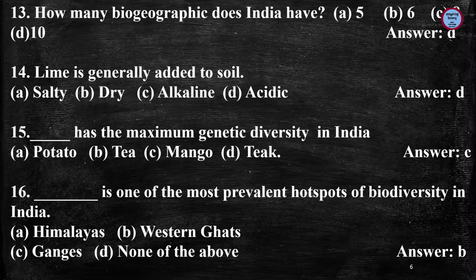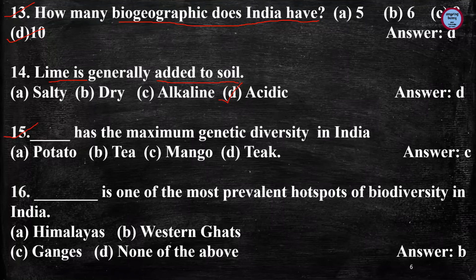Now next question is, how many biogeographic zones does India have? And the answer is 10. Next question, lime is generally added to soil to make the soil acidic.